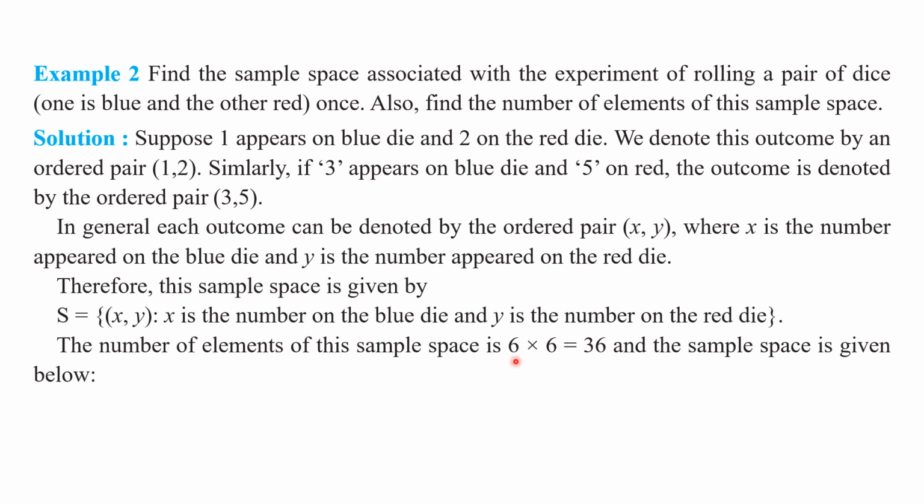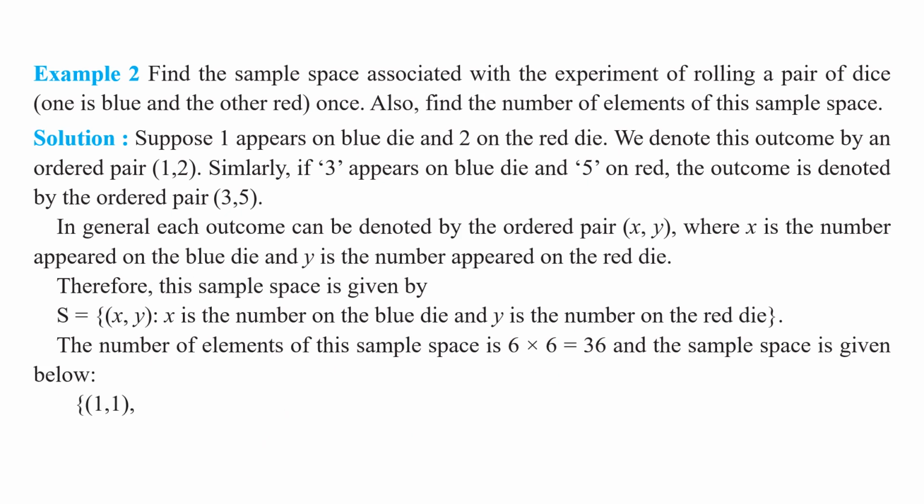Here we used the concept of permutations. On the first die, 6 possible outcomes, and on the second die, how many possible outcomes? 6. So on the whole, the total number of outcomes can be found by using the multiplication rule. In the permutations, have you remembered that point, my children? Do you remember that point? Yes. So 6 into 6, total 36 outcomes in that sample space. Now let us write the sample points in that sample space.